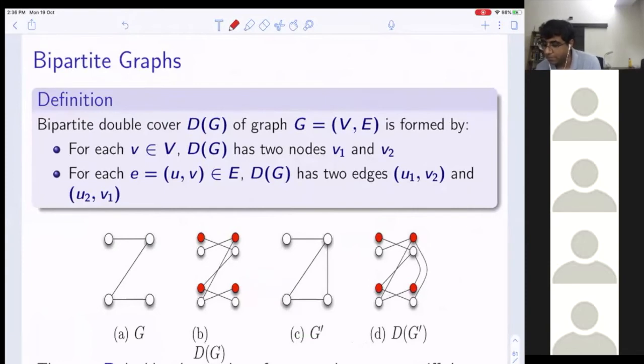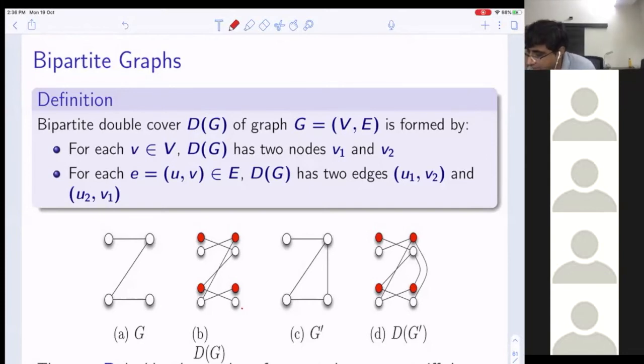So look at the map D: it doubles the number of connected components. Notice here, this is a bipartite graph. Do you agree? And my claim is that it has two connected components. Is it true? Let's see. Yes, this is one connected component, and this is another connected component. So exactly two connected components.